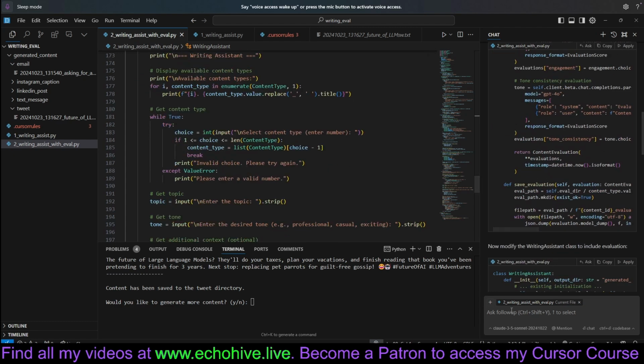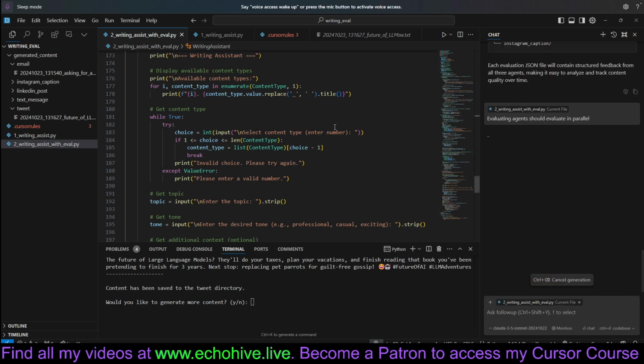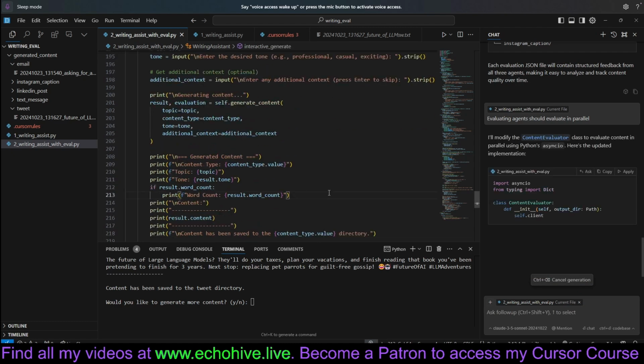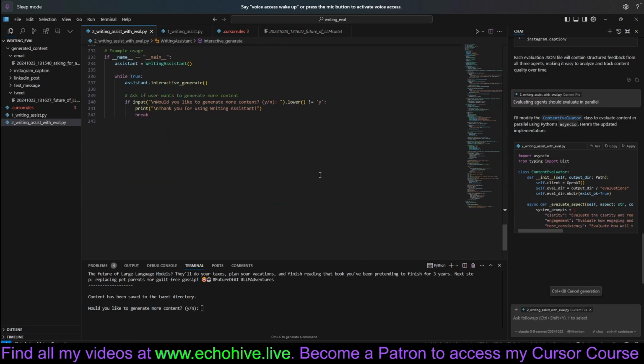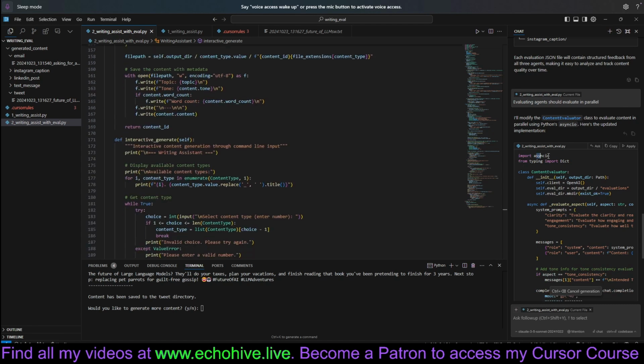Let's accept this, but we forgot to mention that evaluating agents should evaluate in parallel, not in a sequential format. Oh, evaluating agents should evaluate in parallel. Let's say that, forgot to mention it. And let me zoom out a little bit so I can read it better. Okay, we're going to use async IO.